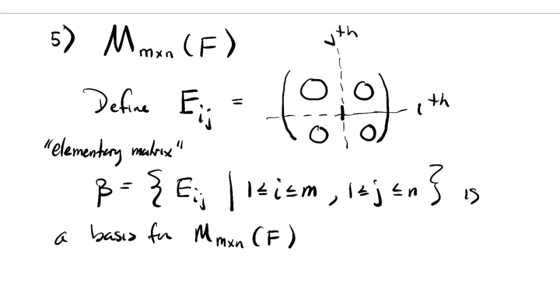Because if you have an entry Aij in the ij entry, then it's just that number times the matrix Eij, sum them all up.